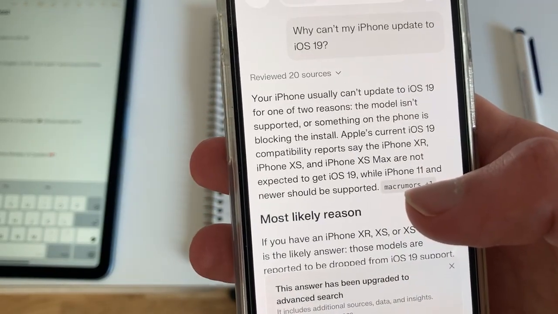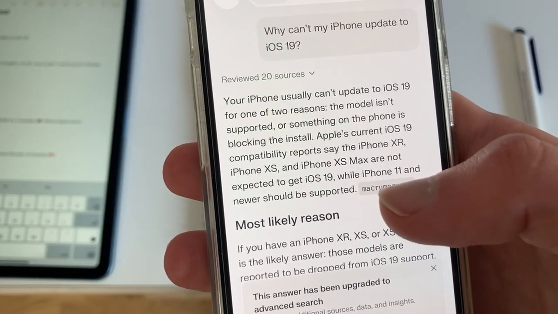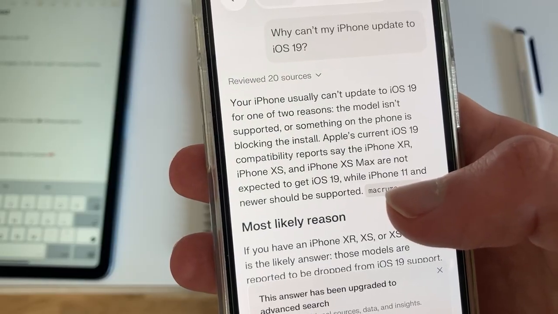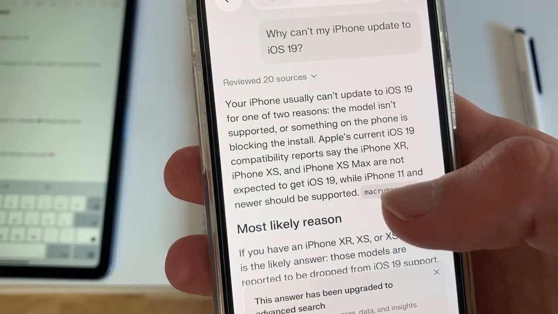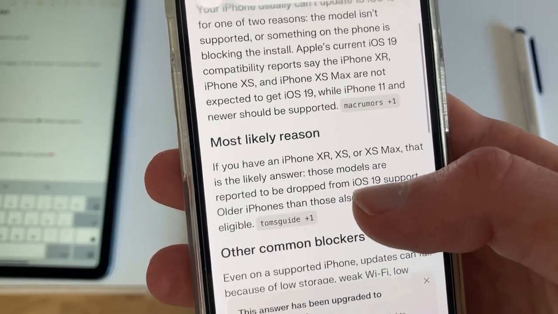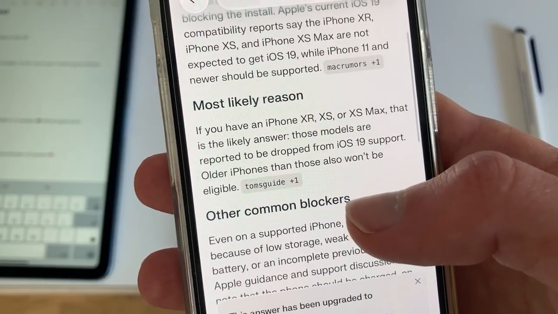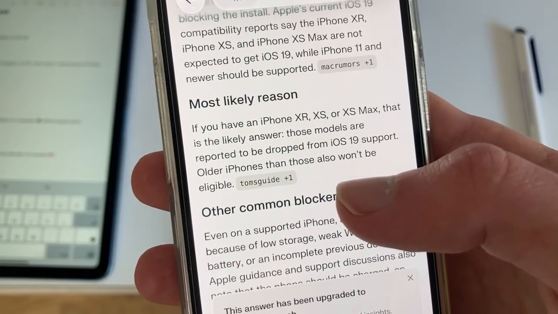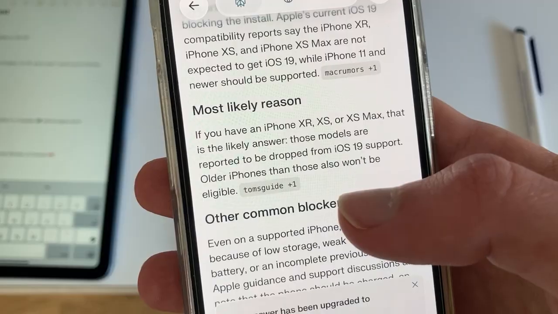Your iPhone usually can't update to iOS 19 for one of two reasons. The model isn't supported, or something on the phone is blocking the install. If you have an iPhone XR, XS, or X, that is the answer. These models are reported to be dropped from iOS support.